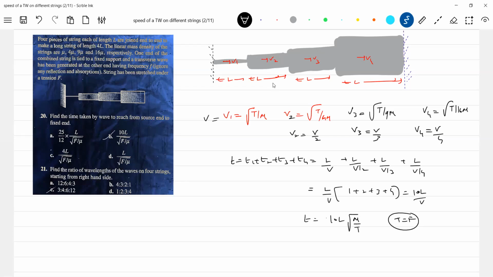Wavelength is asked. Frequency will be the same, no? So the next part of the problem: f is equal to V1 by lambda 1. So lambda 2 should be V2 by f.